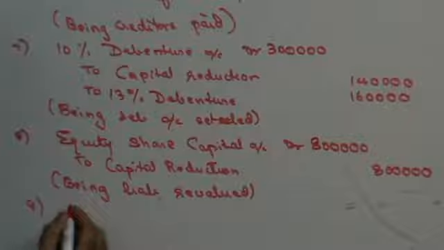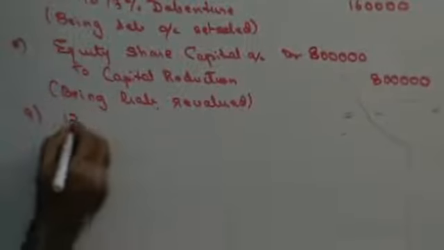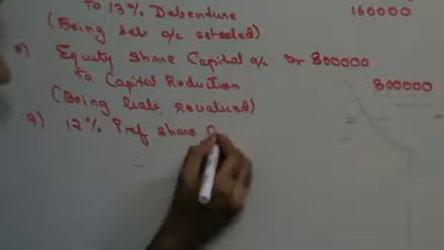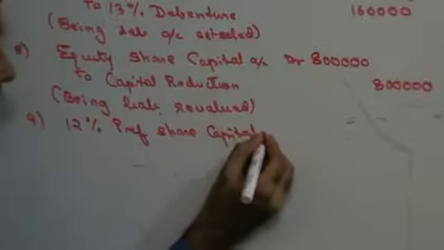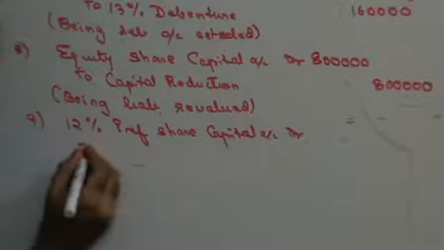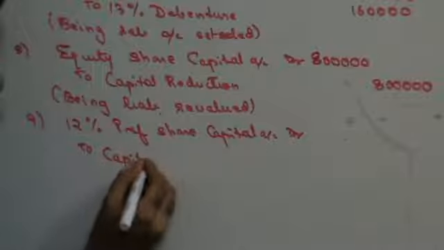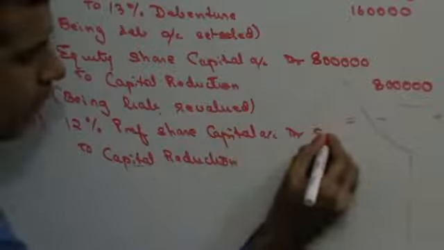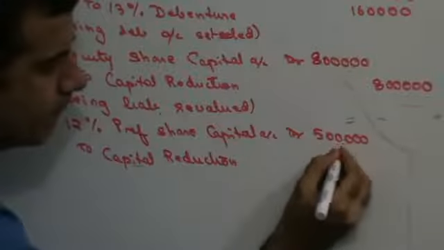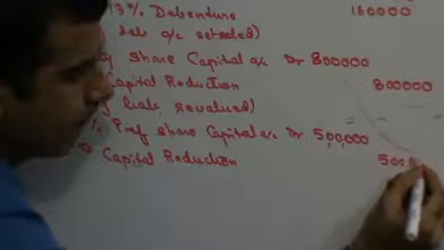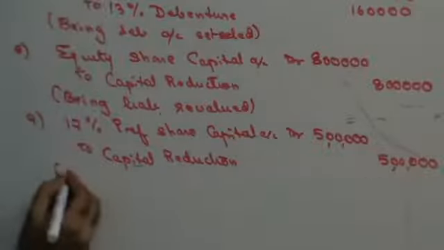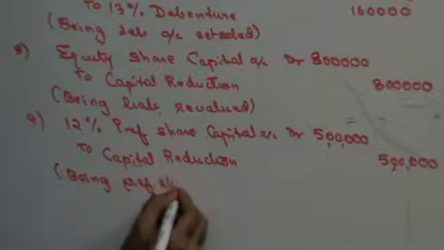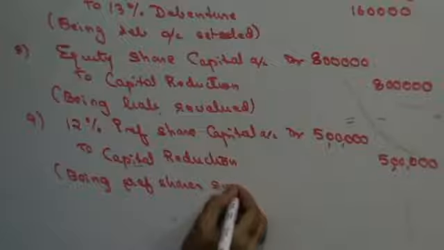Liability going down, capital reduction on the credit side. 12% preference share capital account debit to capital reduction, 5 lakhs. Being preference shares revalued.